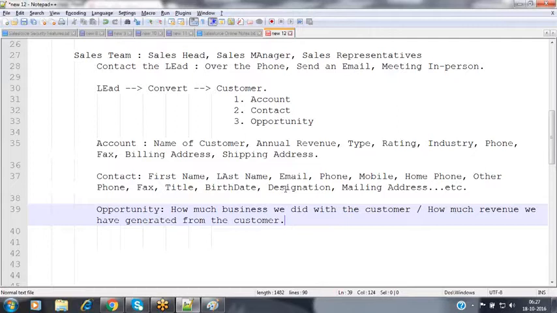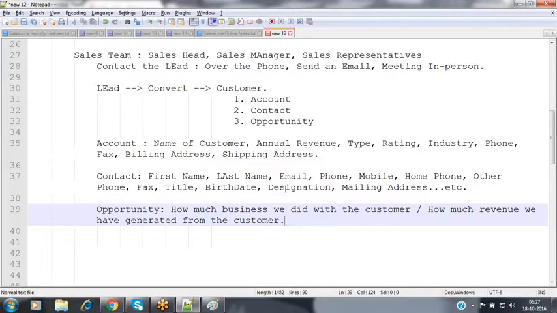So now, when coming to the opportunity, it will describe how much business we did with the customer, or how much revenue we have generated from the customer. That will be described by the opportunity record. So whenever you convert a lead into a customer, an account record, a contact record, and an opportunity record will be generated by Salesforce.